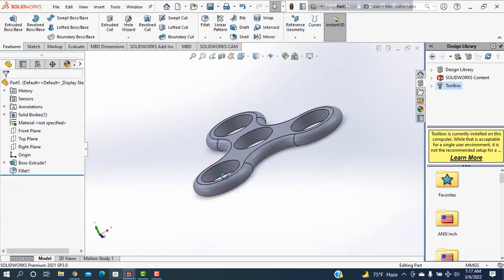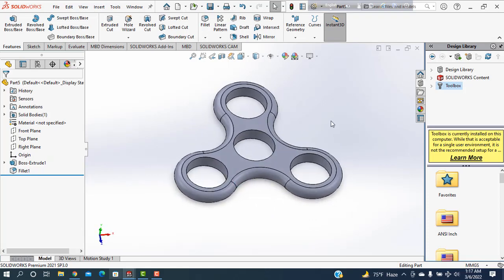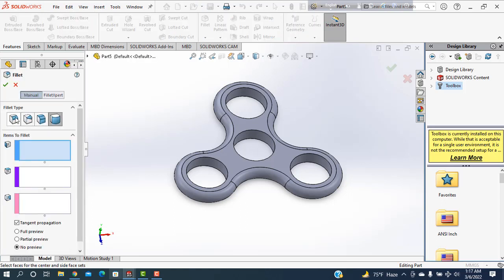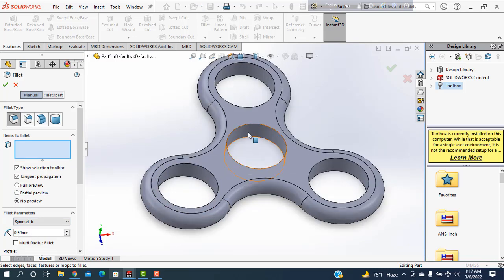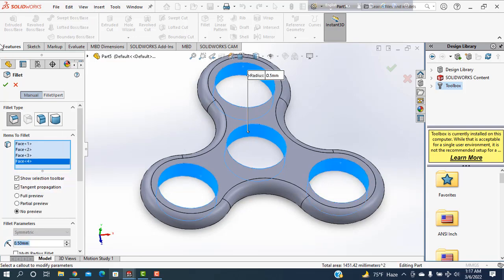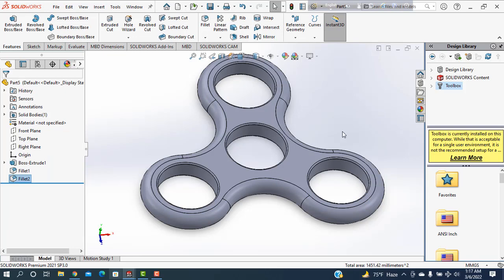Then see, that's the next step. After that, I am going to the fillet again and I am selecting this one. I choose the fillet and this one is taking 0.5 millimeters. Selecting this face, this face, this face, this face. Then done.